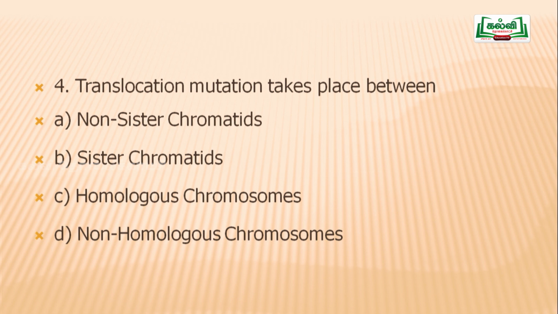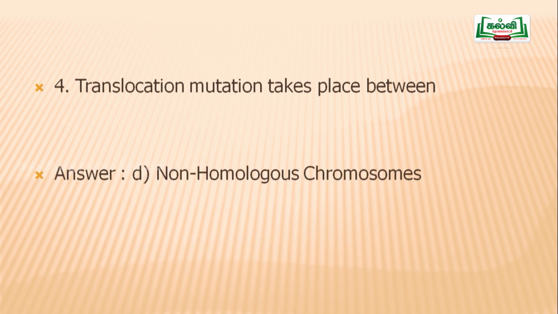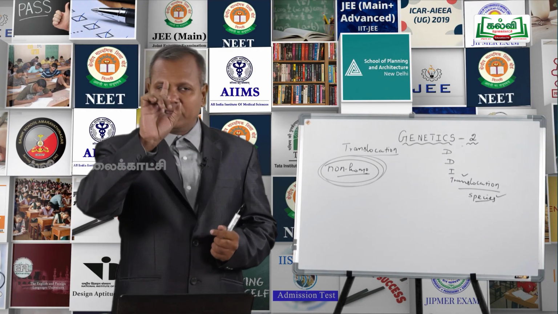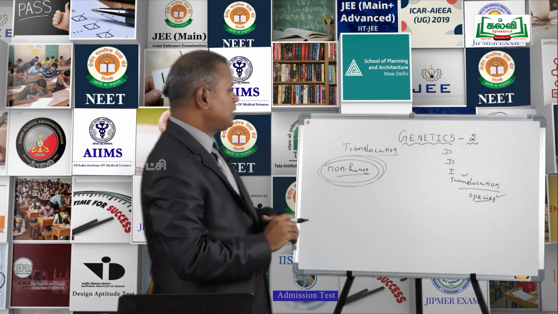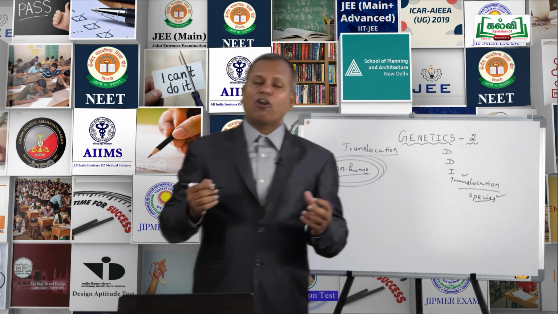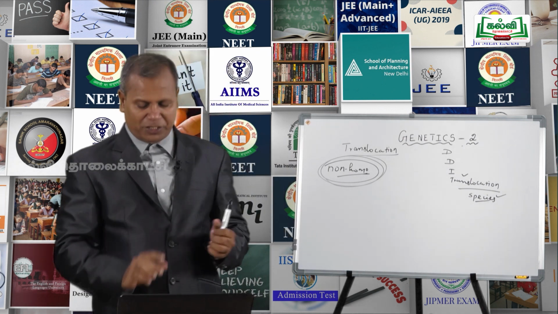Morphologically dissimilar chromosomes are known as non-homologous chromosomes. The correct option for question number 4 is option D. Translocation mutation takes place between non-homologous chromosomes, so it is also known as illegitimate crossing over. It is responsible for species differentiation and plays a vital role in the origin of new species.